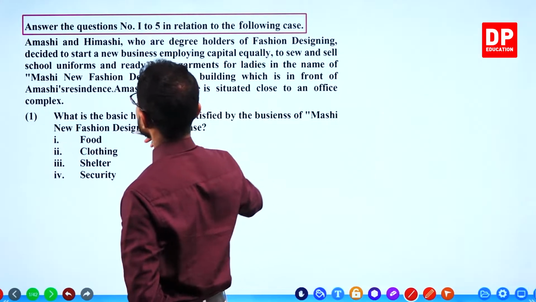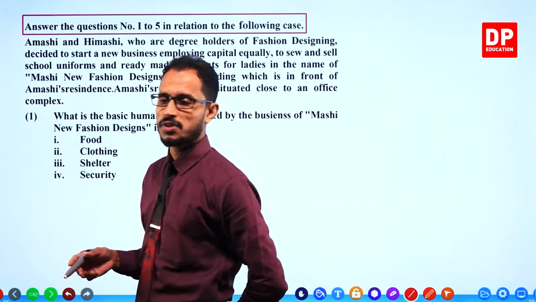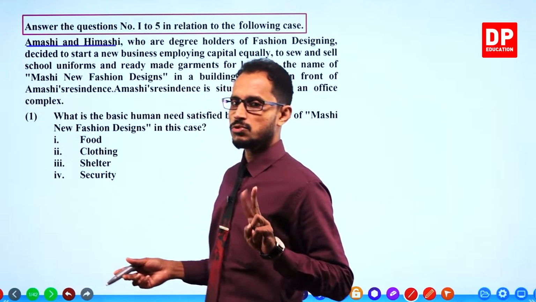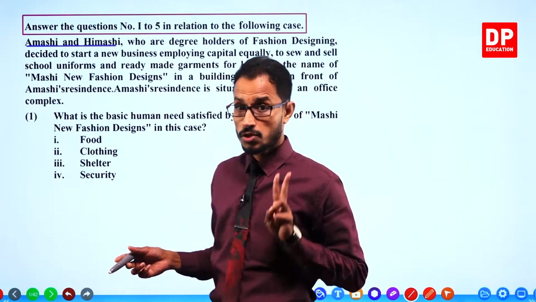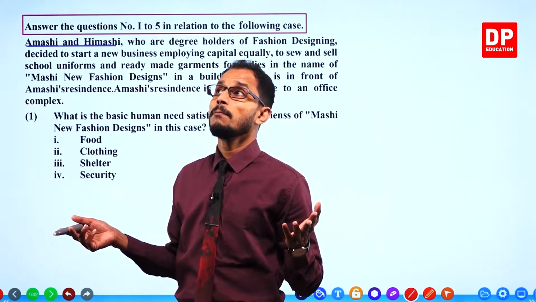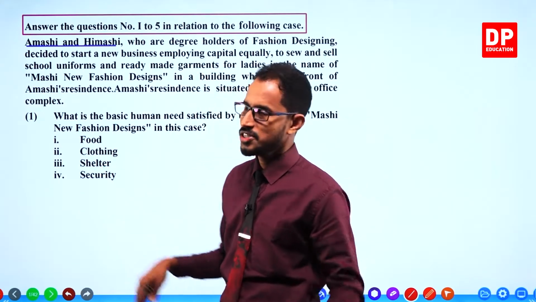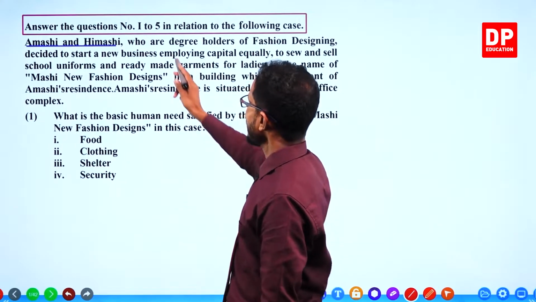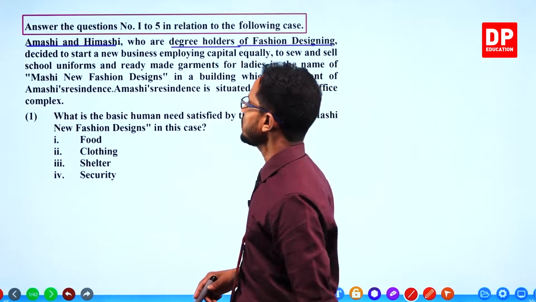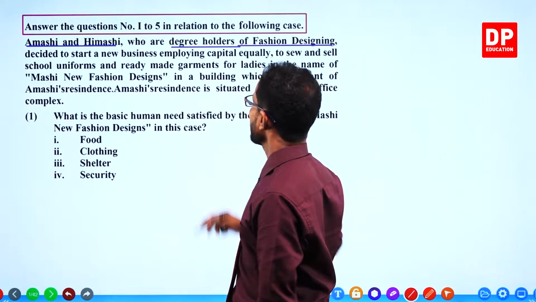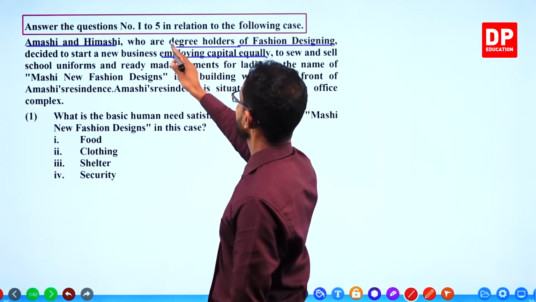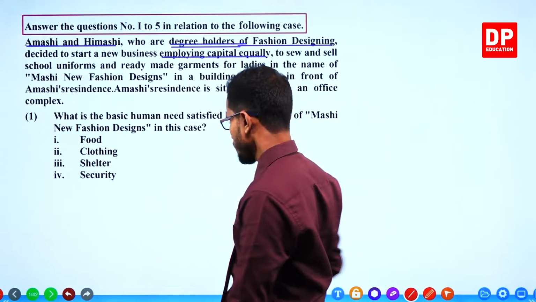Why not? Now I'm going to underline the key points. Amashi and Himashi, 2 people, 2 ladies. So obviously it is not a sole tradership. It must be a partnership. And they are degree holders, degree holders of fashion designing. Employing capital equally. Degree holders is an important point.